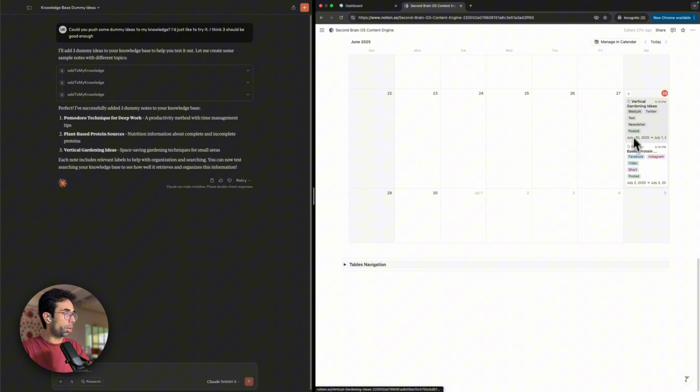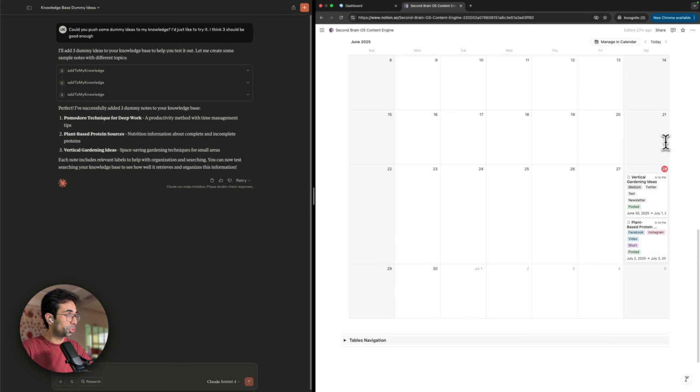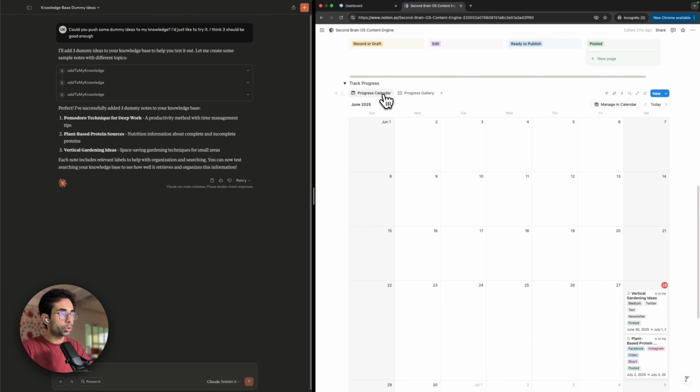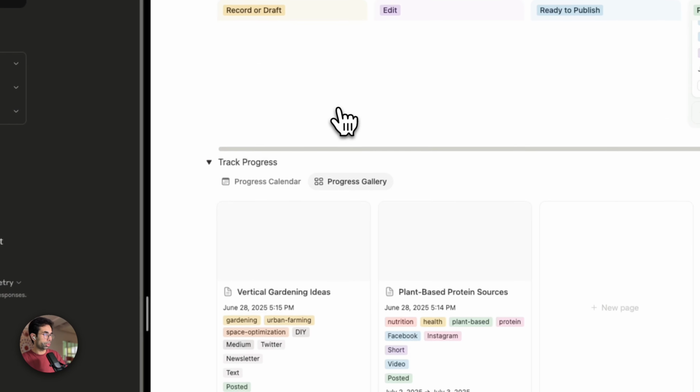So now I can see that on my calendar, I have 2 things that were posted. And you'll see that on this calendar, you can't drag things because the date is locked, obviously, the day you posted it. So if you publish it today, then you can't change the date to tomorrow or day before. So that's a good accountability in place for there. And so you have the progress calendar, and you also have the progress gallery.